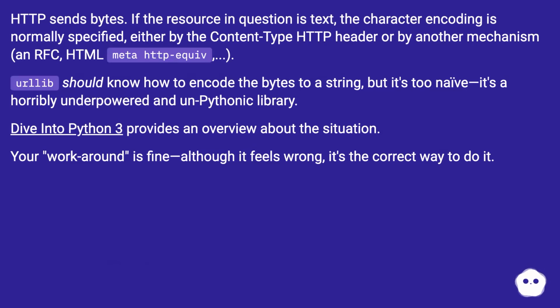HTTP sends bytes. If the resource in question is text, the character encoding is normally specified either by the content type HTTP header or by another mechanism, an RFC, HTML meta http-equiv. urlopen should know how to decode the bytes to a string, but it's too naive. It's a horribly underpowered and unpythonic library. Dive into Python 3 provides an overview about the situation. Your workaround is fine, although it feels wrong. It's the correct way to do it.